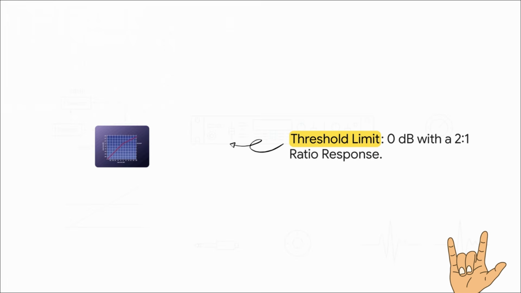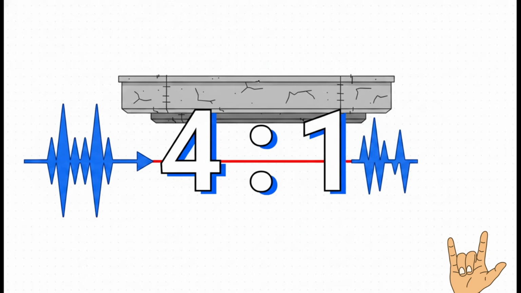Once the threshold is breached, professional transient control requires hard ratios between 4-to-1 and 8-to-1. A low ratio functions as a flexible foam ceiling, yielding too much and allowing excess energy to escape. A high ratio between 4-to-1 and 8-to-1 acts as a rigid concrete ceiling, mandating strict attenuation of the peak. A low ratio allows too much of the transient to pass, defeating the purpose of professional peak control. We require definitive limiting of the spike to maintain mix integrity.